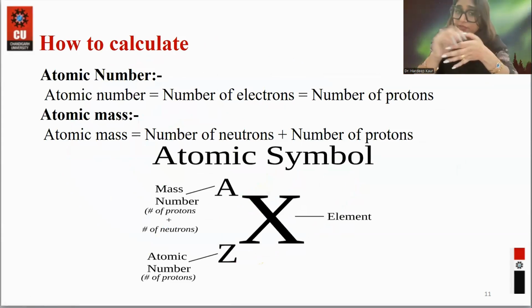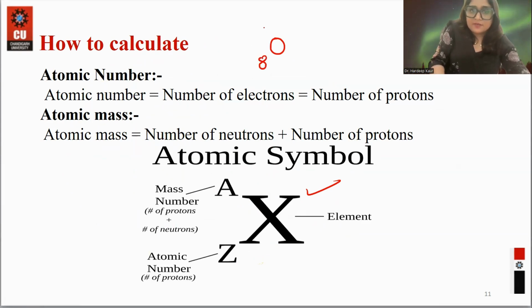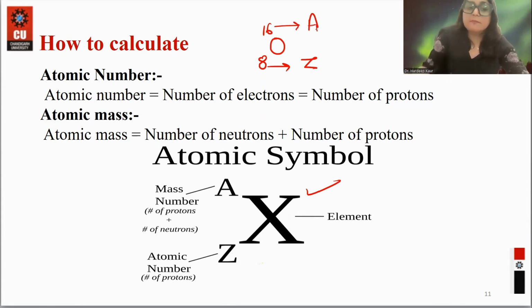Now, we have already talked about how an element is made up of the same type of atoms. So how do we calculate atomic number and atomic mass? This is the symbol, guys. Suppose this is oxygen, atomic number 8, atomic mass 16. The 8 is Z, and the 16 is represented by A. A means atomic mass. Please remember, atomic mass is the sum of protons and neutrons, but Z is the number of protons.